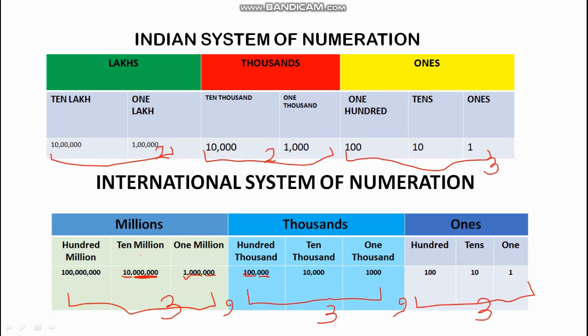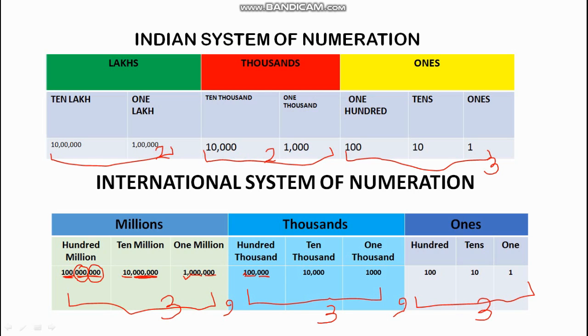When we move on to 100 million, we take this 100 and then 6 zeros here. 3 zeros here are of the ones period, 3 zeros are of the thousands period, and for 100 million we have 3 digits at this place. Hope till here the concept is clear to you.